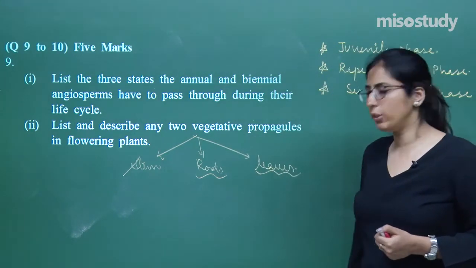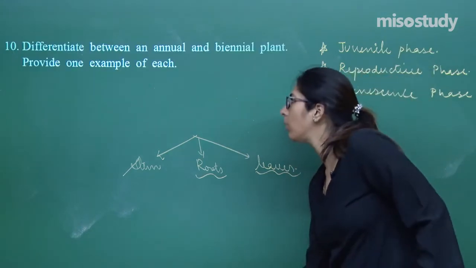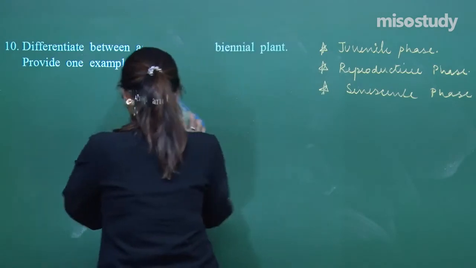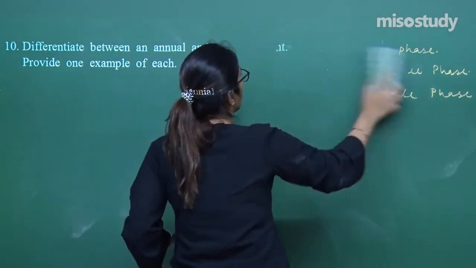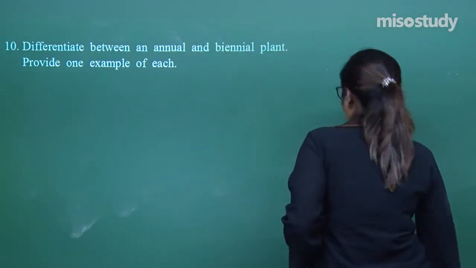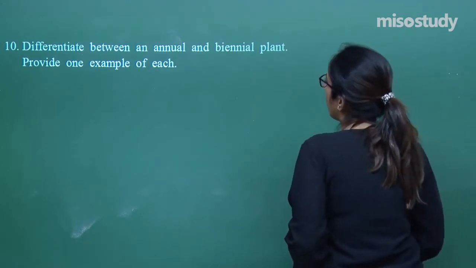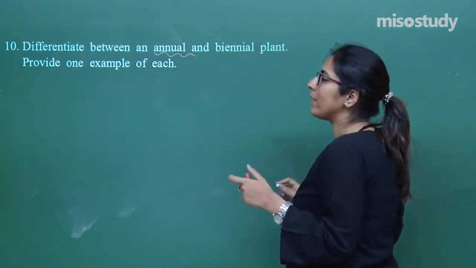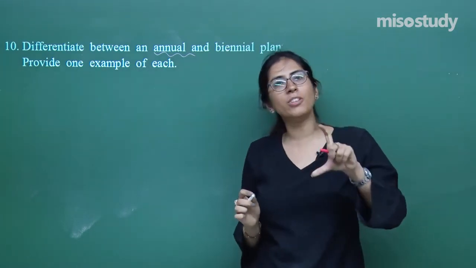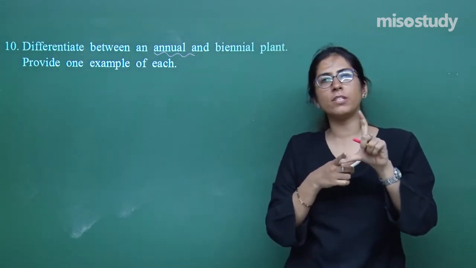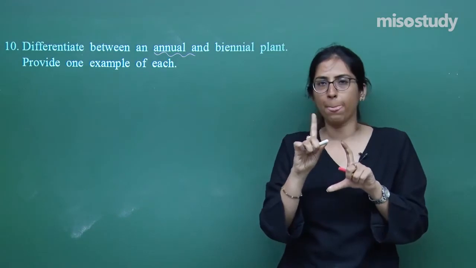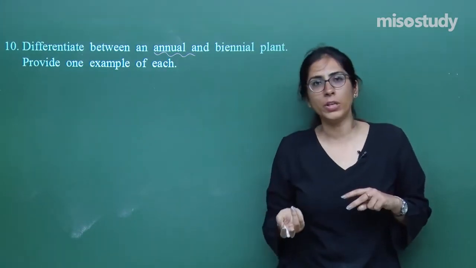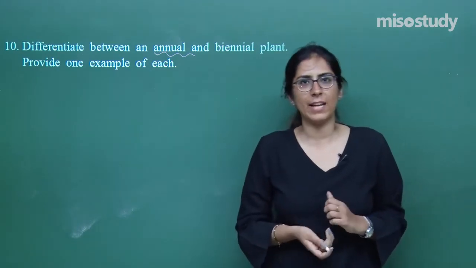Now let's move on to the last question of today's session, that is question number 10. Differentiate between an annual and a biennial plant. An annual plant is that plant which has both the phases, the reproductive phase and the vegetative phase, within a single year. Whereas a biennial takes 2 years for the whole completion of a life cycle.